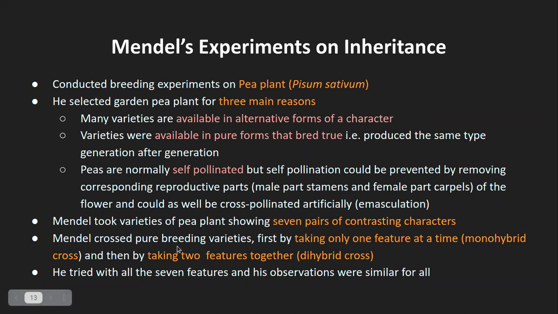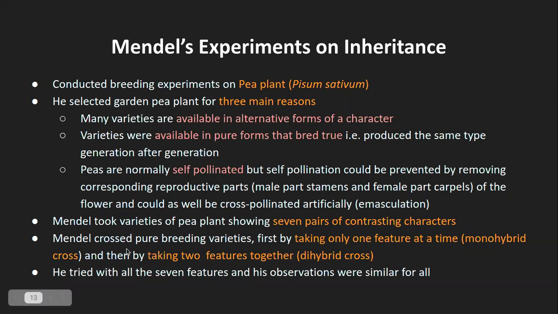Mendel crossed pure breeding varieties, that is white flower with white flower, or white flower with purple flower, which always produces purple flower. So that is self or cross, taking only one feature at a time. That means a monohybrid cross, in either of these situations explained on the board. And then by taking two features together, that is a dihybrid cross. I said I will explain this later, so do not look at this part of the statement.